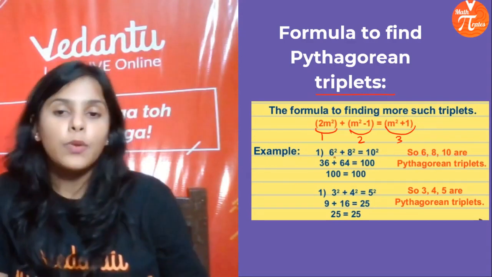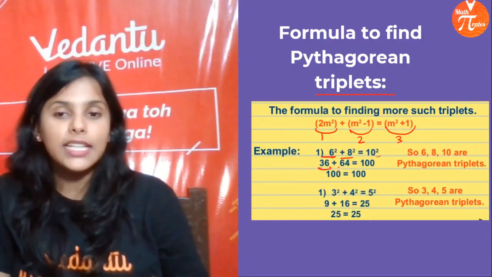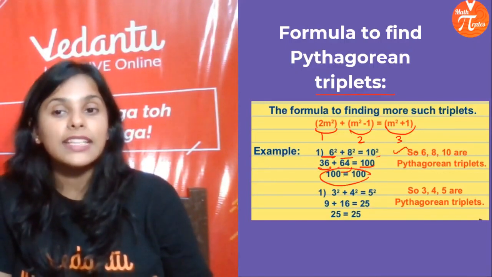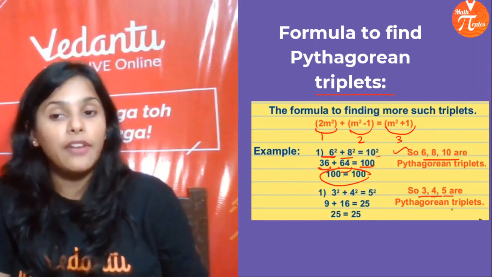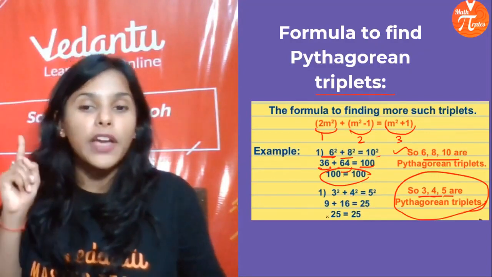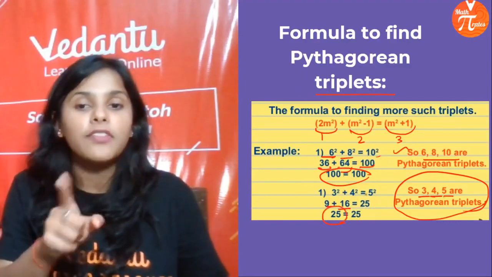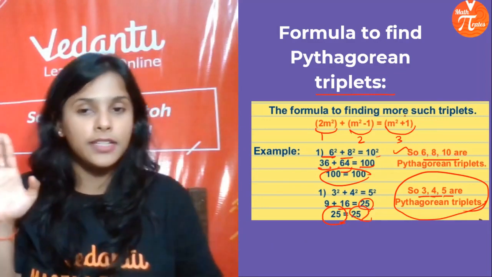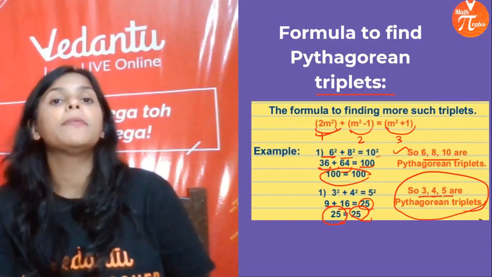So we have 6 square, 8 square and 10 square. So we get 36, 64 and 100. So that is proved because 6, 8, 10 are a Pythagorean triplet. Like that also 3, 4, 5 are a Pythagorean triplet because 3 square plus 4 square is equal to 5 square. Why? 3 square is 9, 4 square is 16, 16 plus 9 is 25, and 5 square is 25. Therefore, LHS is equal to RHS. So, (2m) square plus (m square minus 1) square should be equal to (m square plus 1) square.